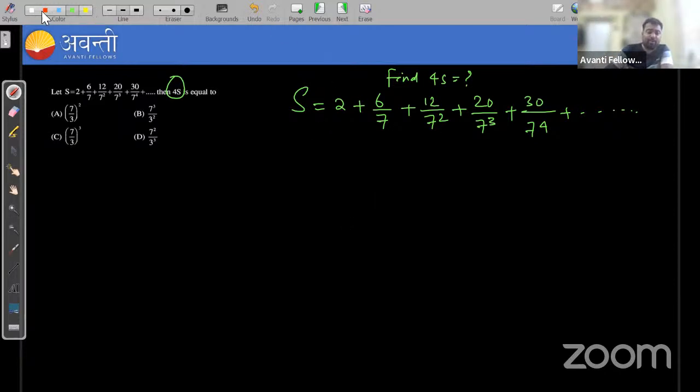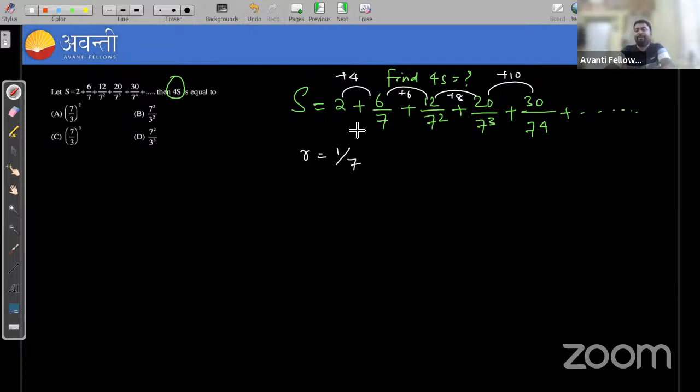So you can observe here 2 plus 4, 6 plus 6, 12 plus 8, 20 plus 10. And in the denominator also we are having one GP with the common ratio 1 by 7. So this is the type 1 problem, arithmetic progression. How can we solve it? You need to learn the method, how we can solve it, right?